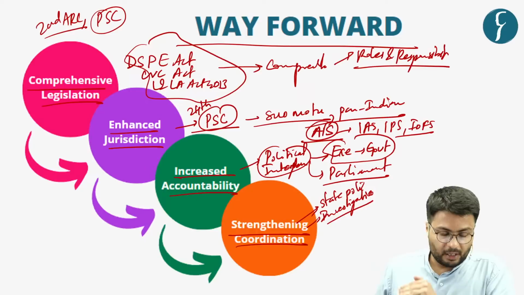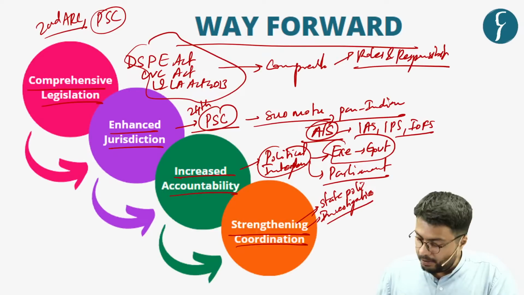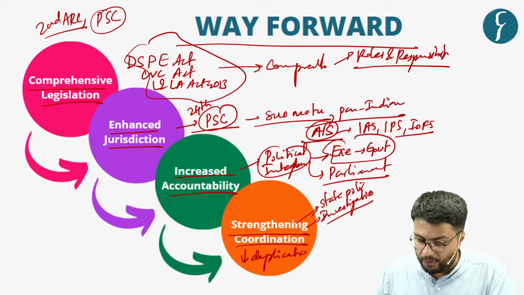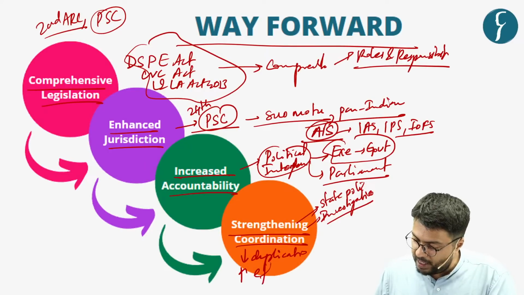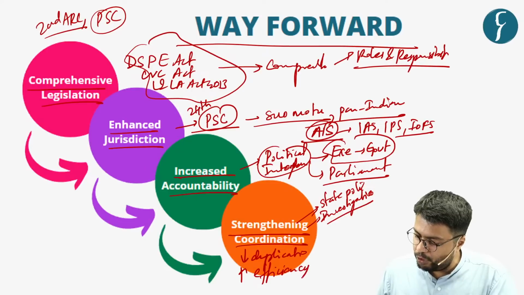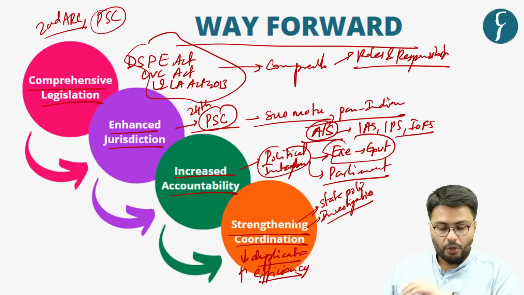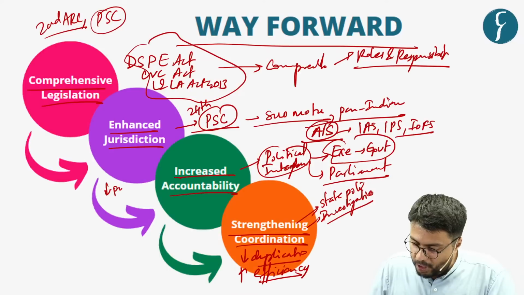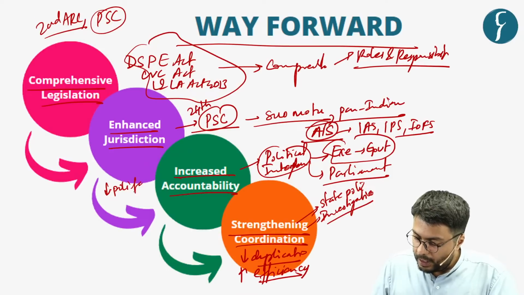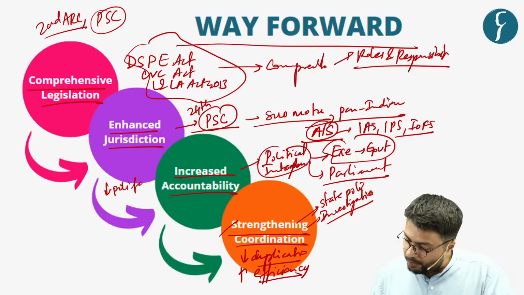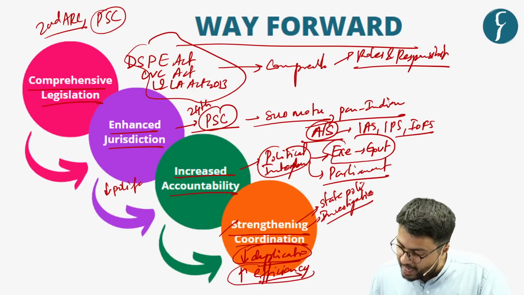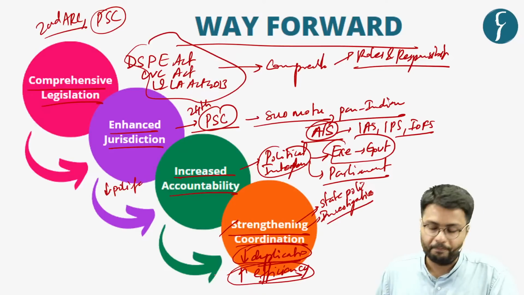Because all this increase in coordination is aimed to reduce the duplication of investigative work and also increase the efficiency of disposal of cases. So, with increased accountability, we are looking to reduce political interference. And with strengthening coordination, we are looking to reduce duplication of investigative work and enhance the efficiency of this body.